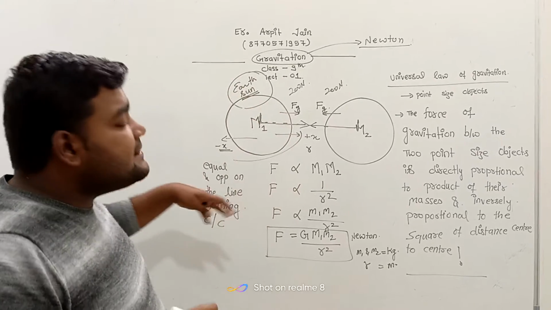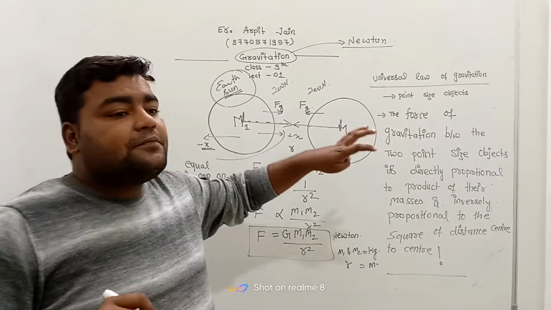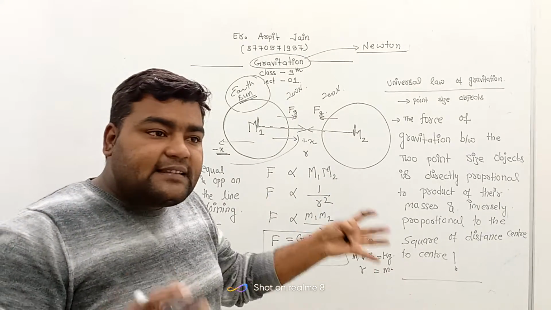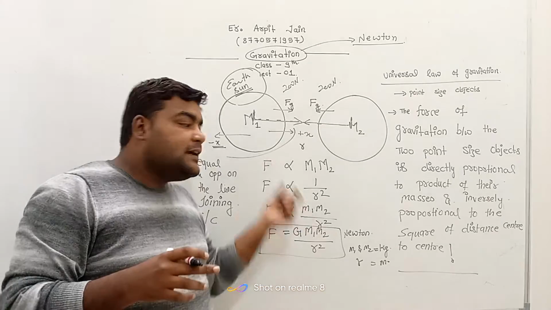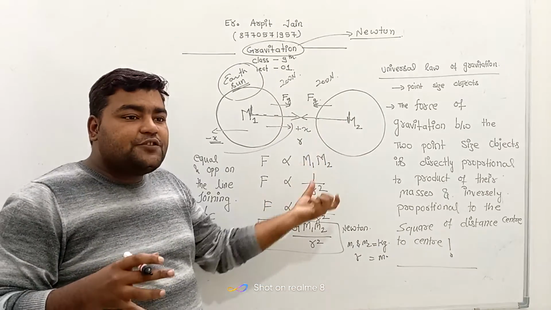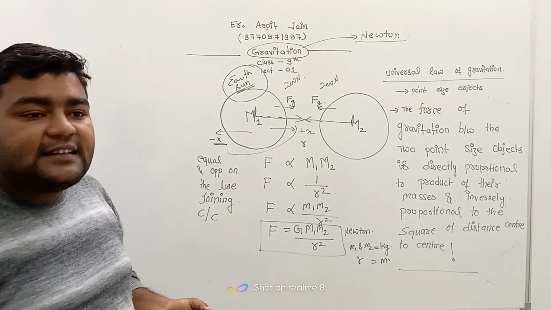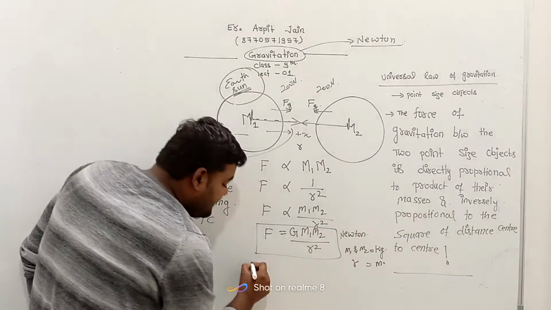So now this is the universal law of gravitation. What this particular law does, this law gives us the magnitude of the force between two point size objects. So we assume that total mass will be considered as a point. Now what is capital G here?